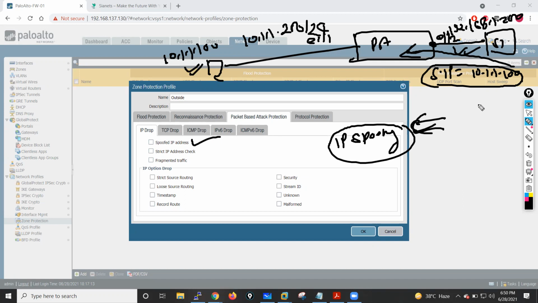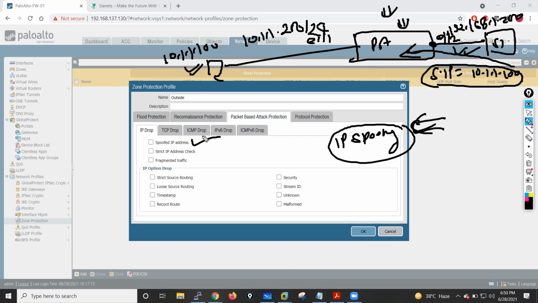Also, generally, how does an IP spoofing attack work? My firewall or any L3 device performs the next hop lookup on the basis of the destination IP in its routing table, right?